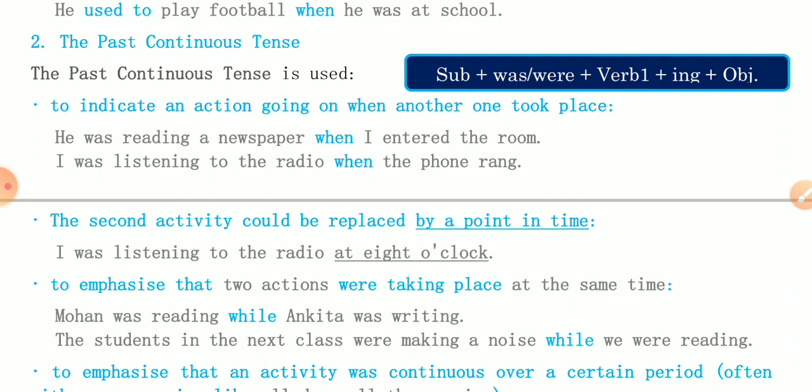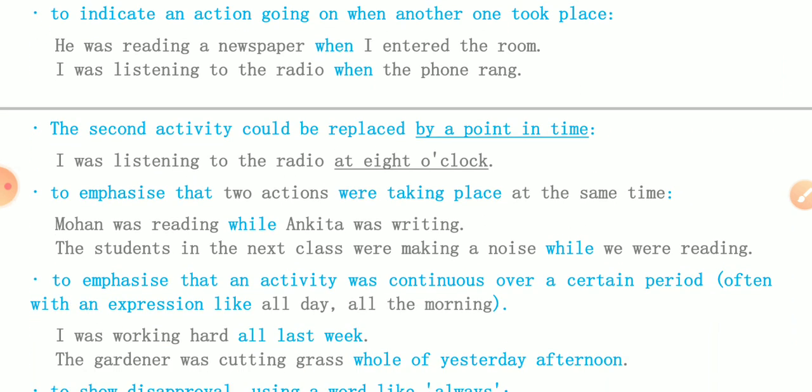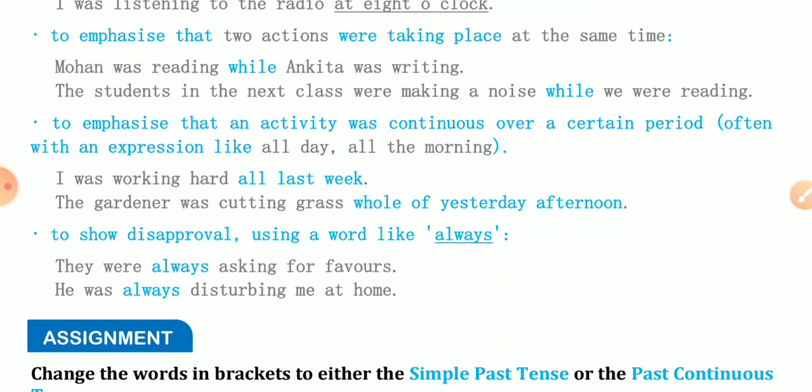The second activity could be replaced by a point in time, like: I was listening to the radio at 8 o'clock. If a definite time is given, that can be used in past continuous tense. It is also used to emphasize that two actions were taking place at the same time. Mohan was reading while Ankita was writing. The students in the next class were making a noise while we were reading. We use the conjunction while here.